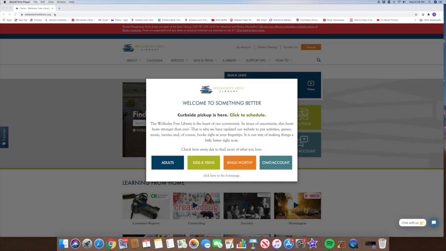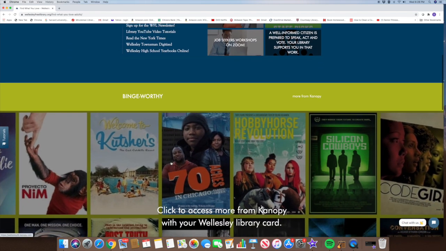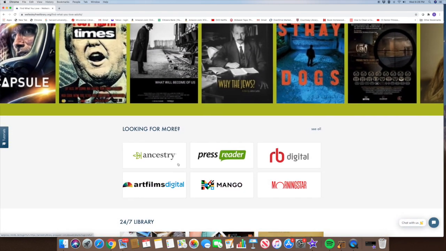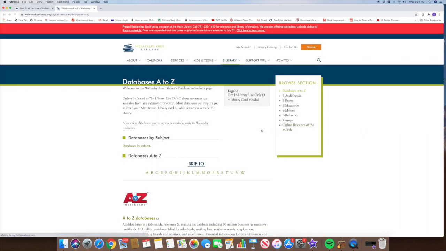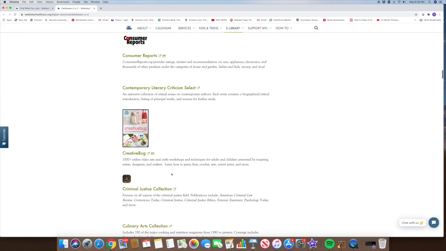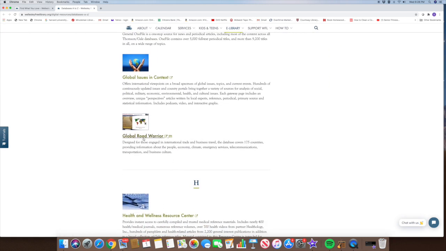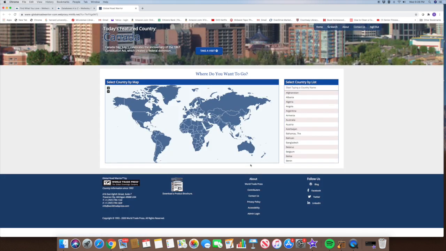So let's get started. To be able to access Global Road Warrior, simply go to wellesleyfreelibrary.org. Once you're on the page, click on the adults in the white box and scroll down till you get to looking for more. Click on See All, takes you to our page for databases A to Z. Click on the G and you're there at Global Road Warrior. Click on that. And if you're accessing this from home, you may have to put your library card number in, but you will be able to get in and see the database as it is.